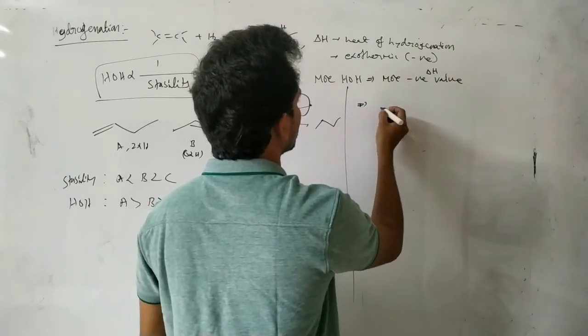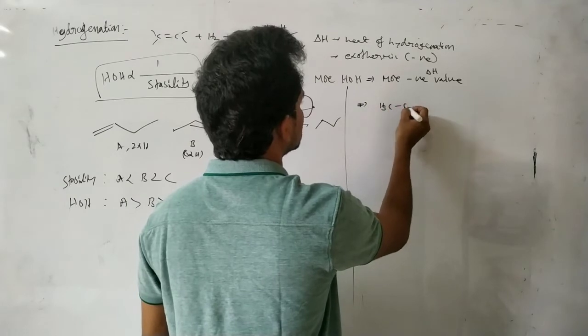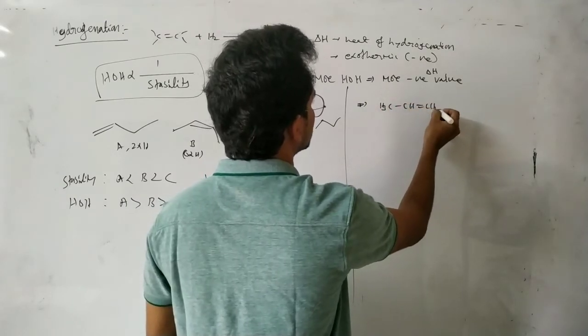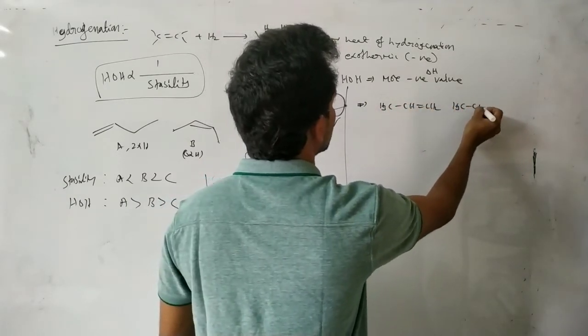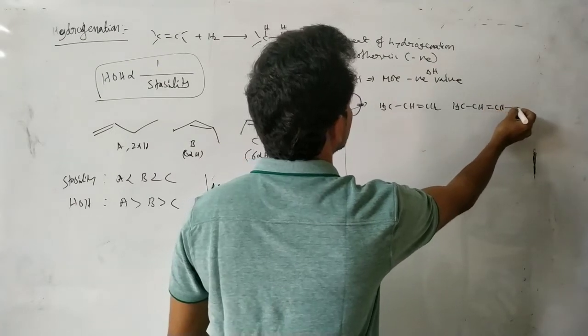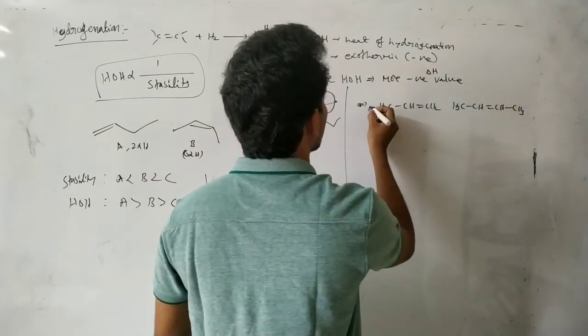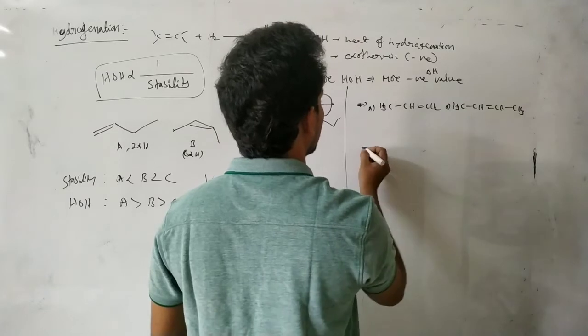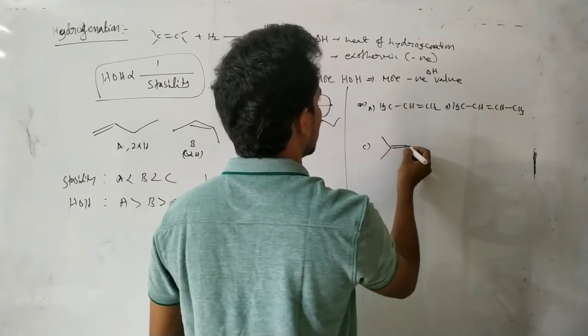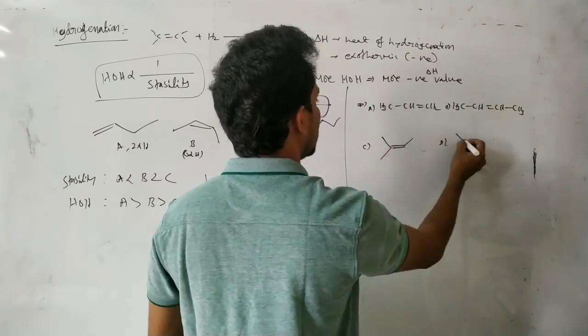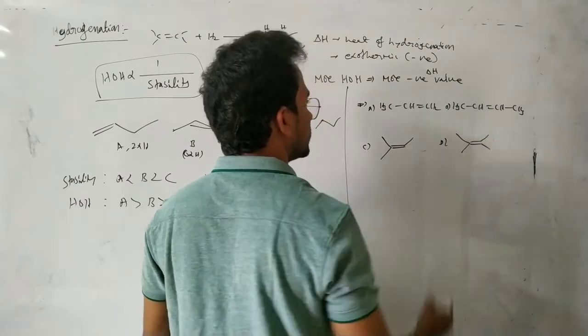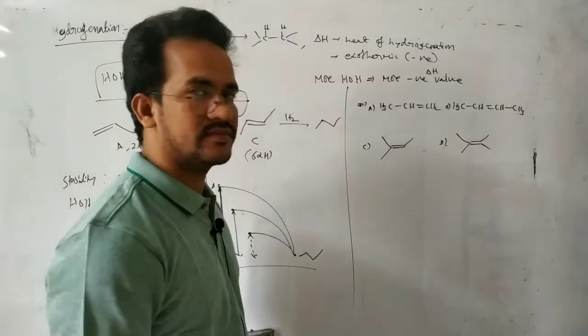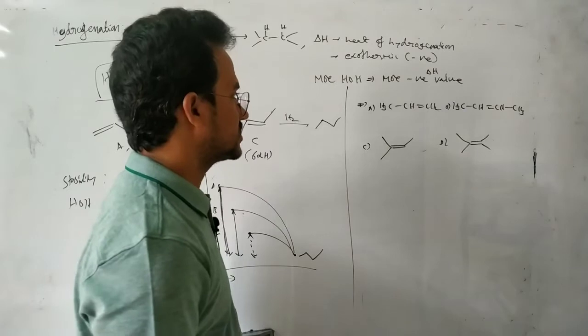Another one. First suppose CH3CH=CH2 and CH3CH=CH3. Here this one is A, this one is B, and this one is C, and this one is D. Now which one has the higher heat of hydrogenation?